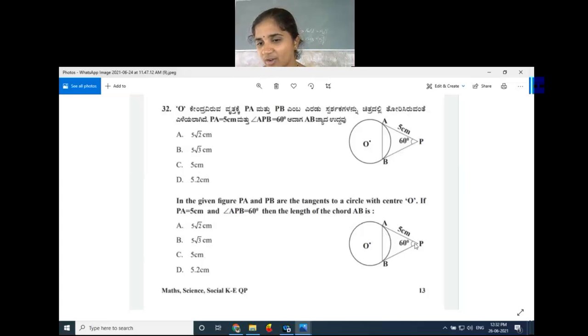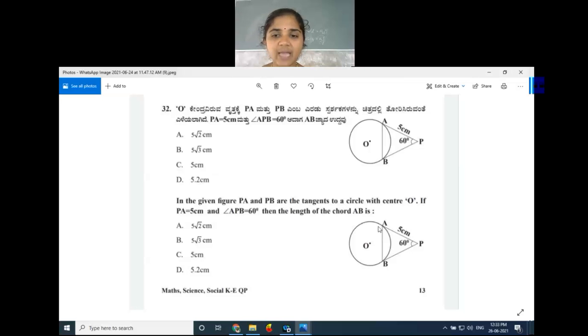So then here already one angle is 60 degree. The other two angles are also equal. Can you guess the angles, this PAB and PBA? Yes, these two angles are also equal. Now 60 degree is already over in this one. According to the angle sum property of a triangle, the remaining is 120.